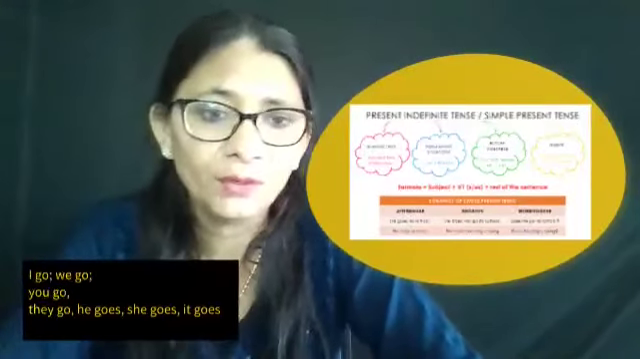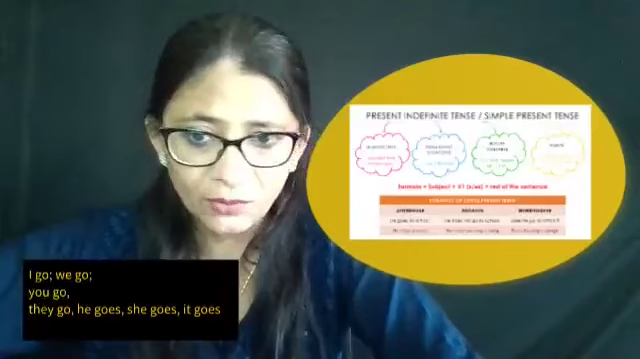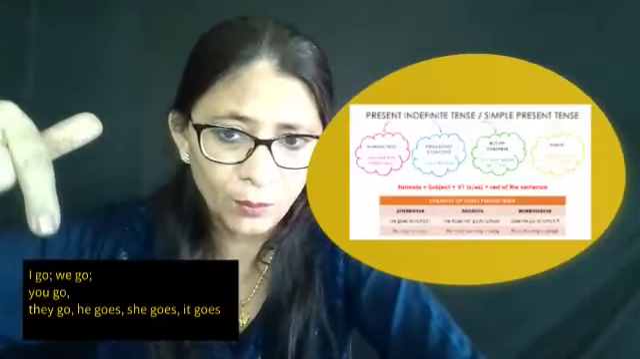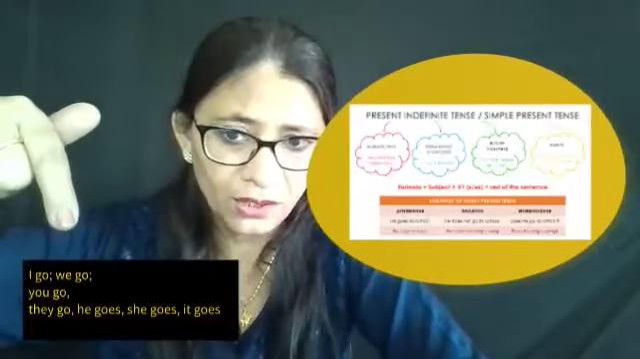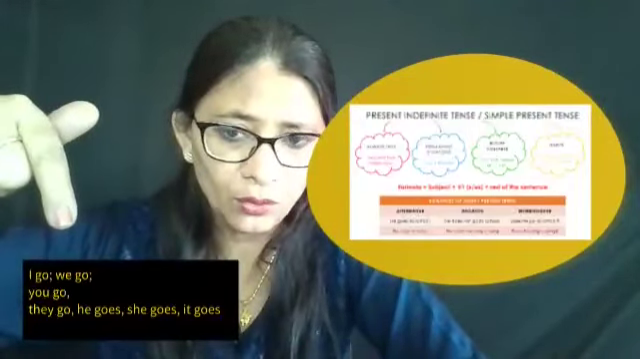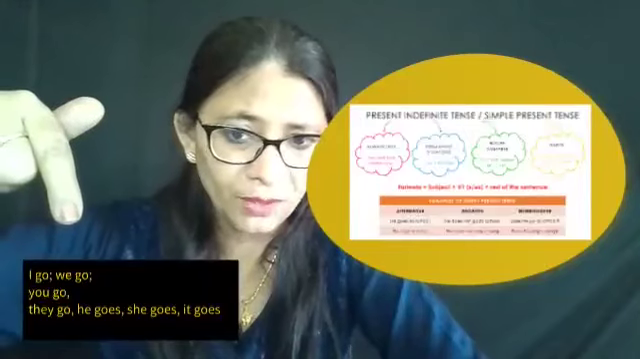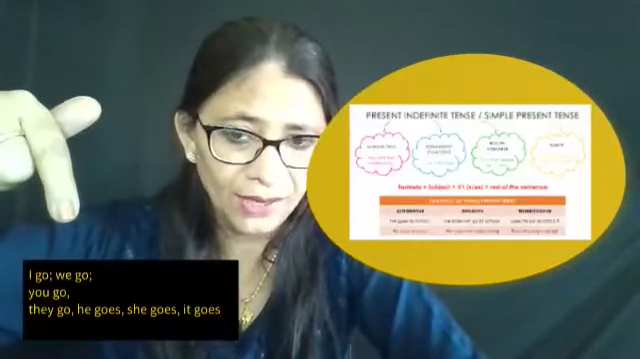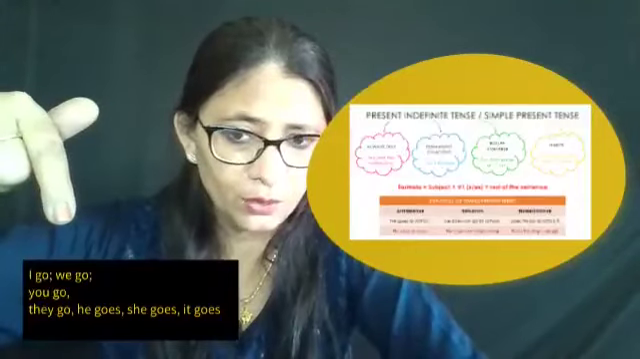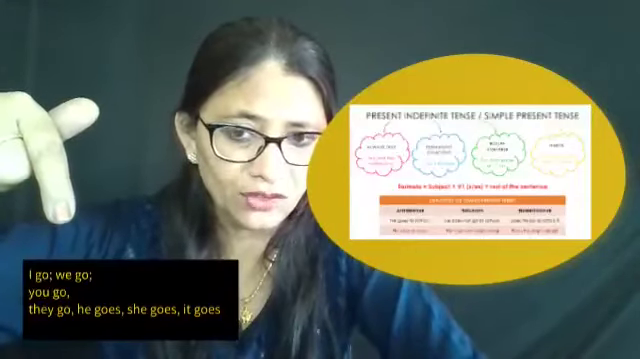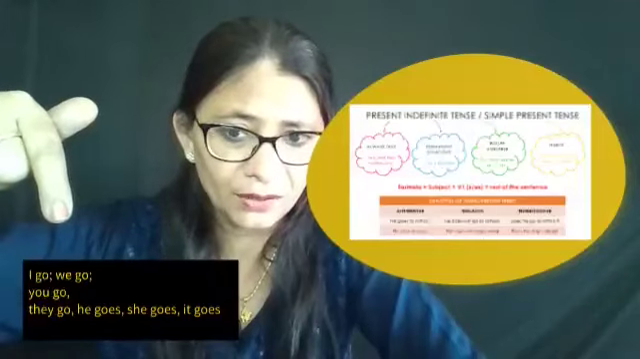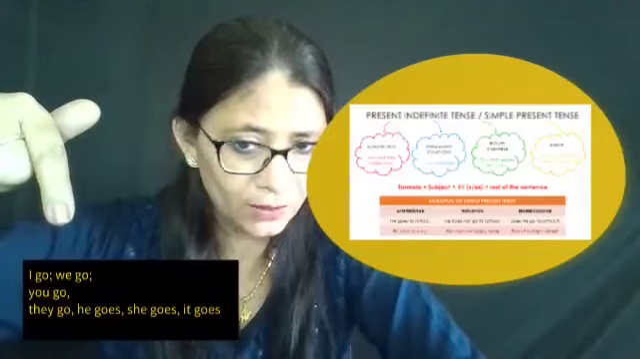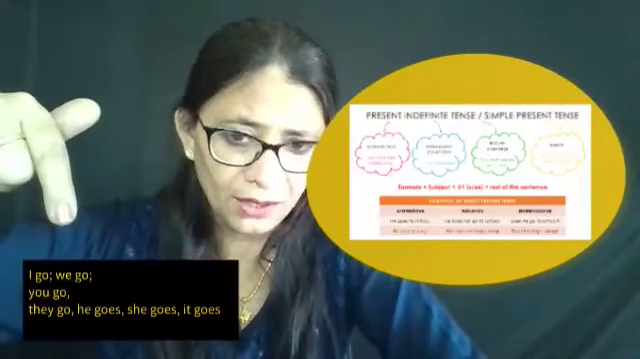Now, see, the important point for present indefinite tense is mentioned over here. If you can see, if I can point out properly, yes, this one. Can you see? I go, we go, you go, they go, but he goes, she goes, it goes. That means with I and we, first person, then you, second person, we use just the verb. But with the third person, he, she, it, we use es. In the case of go, it will be es. In the case of other verbs, it could be s.